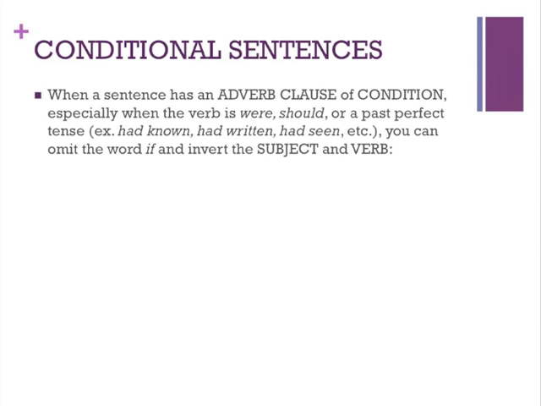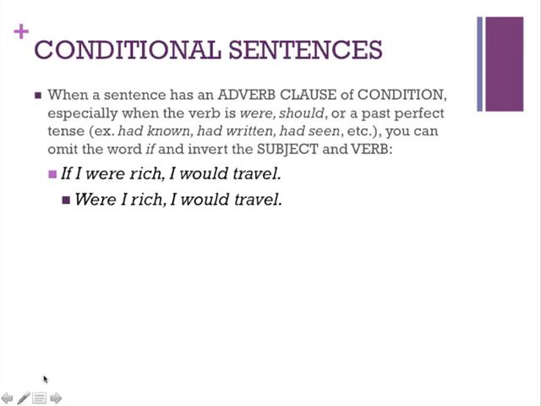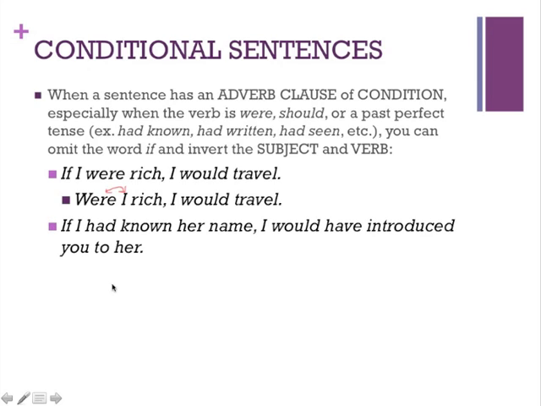So with conditional sentences, when a sentence has an adverb clause of condition, especially when the verb is were or should, or a form in the past perfect, such as had known, had written, had seen, etc., you can omit the word if and invert the subject and verb. So for example, if I were rich, I would travel. Well, again, notice what happens. We eliminate the word if and then switch the helping verb, the state of being verb, and the subject here. If I had known her name, I would have introduced you to her.